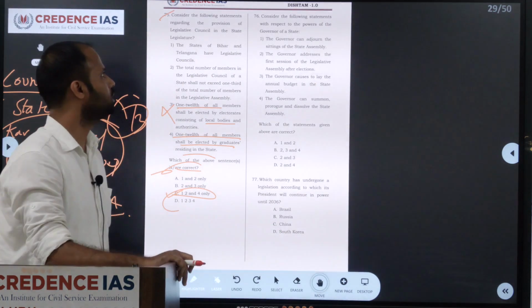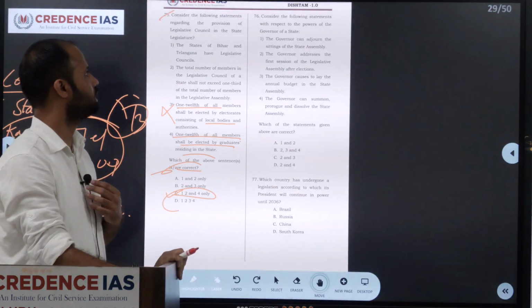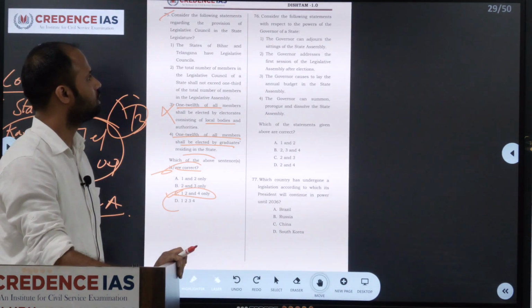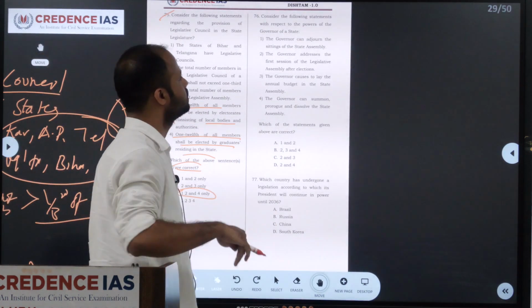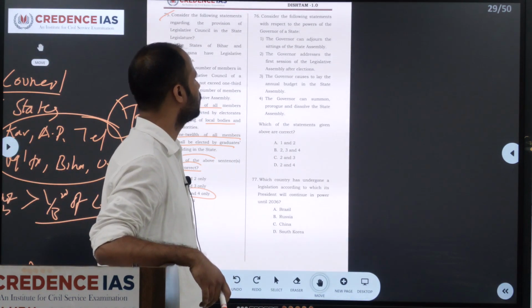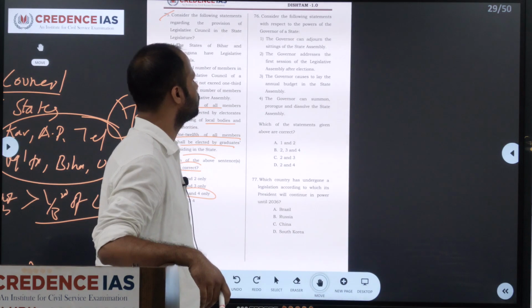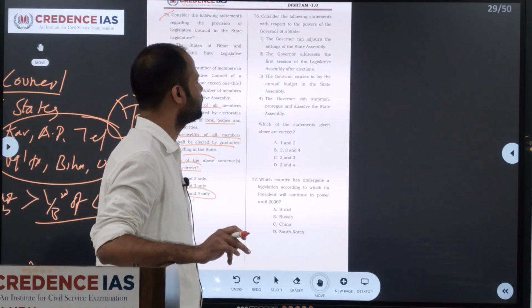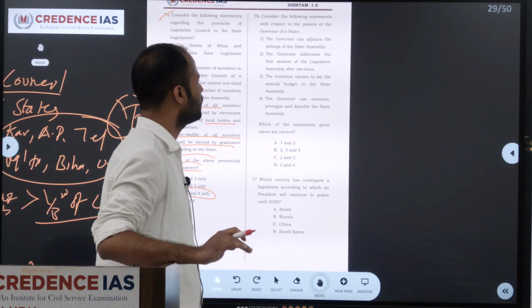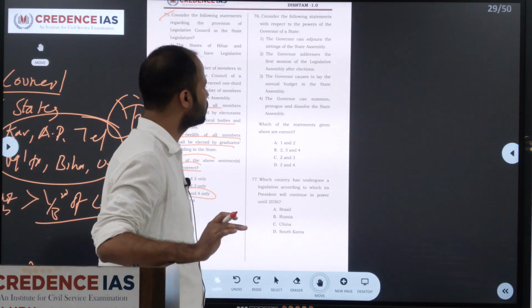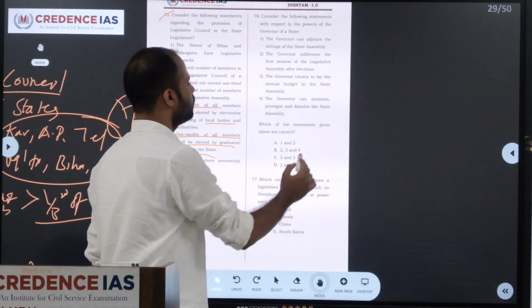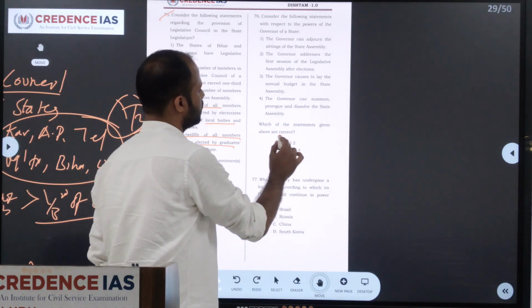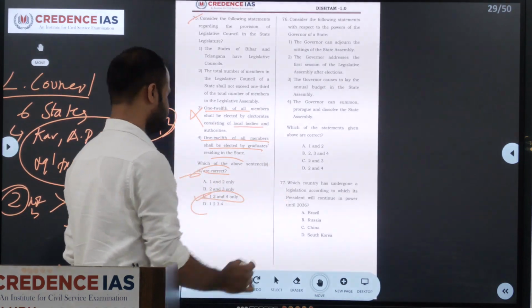Consider the following statements with respect to the powers of the governor of a state. The governor can adjourn the sitting of the state assembly. The governor addresses the first session of the legislative assembly after elections. The governor causes to lay the annual budget in the state assembly. The governor can summon, prorogue and dissolve the state assembly. Which of the statements given above are correct? We have to identify the correct one here.